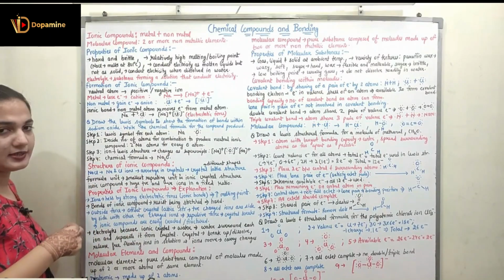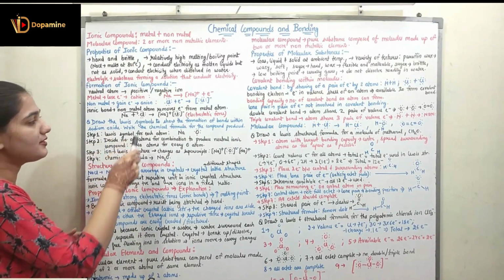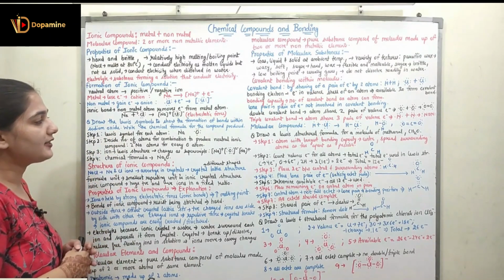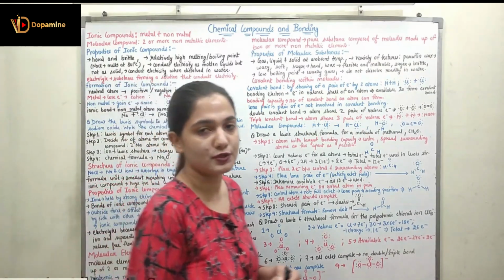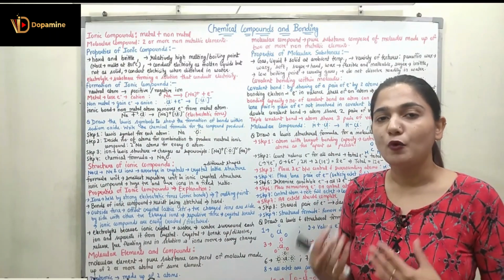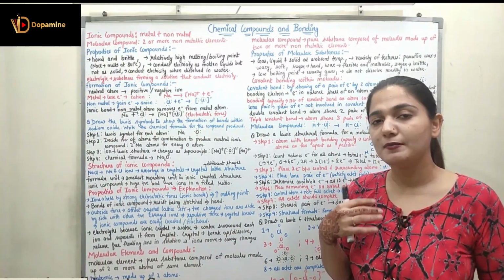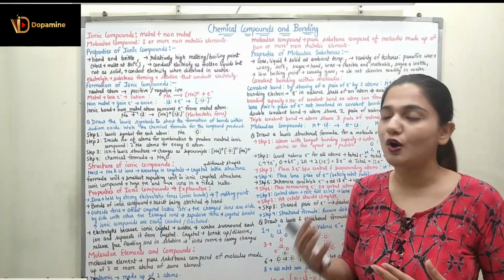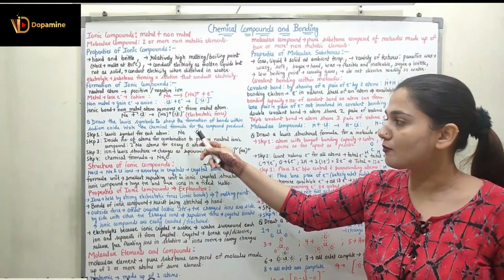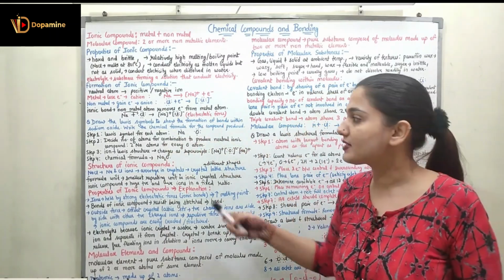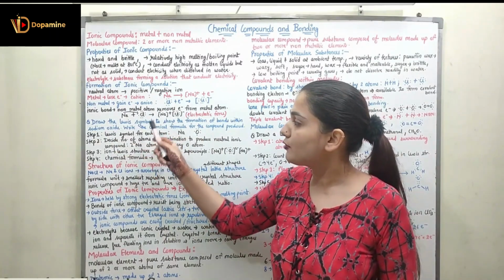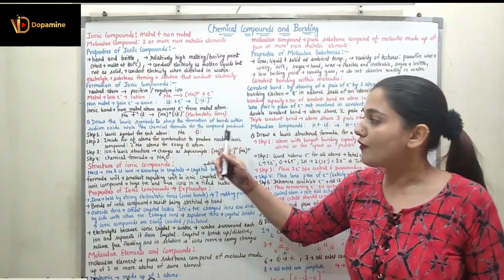Coming to the question, it asks us to draw the Lewis symbol to show the formation of the bond within sodium oxide and also write the chemical formula for the compound produced. So we have to form sodium oxide. We know the valence electrons in sodium and in oxygen. We have to combine both of them and find out the chemical formula for the compound. We have various steps. Step 1 is to form the Lewis symbol for each atom, right? Whenever you have to find out the Lewis symbol of the product, right?